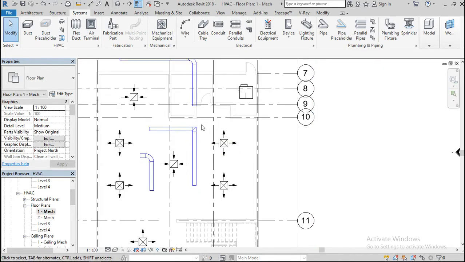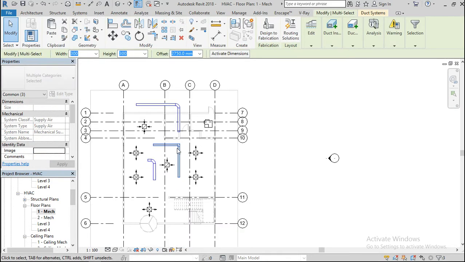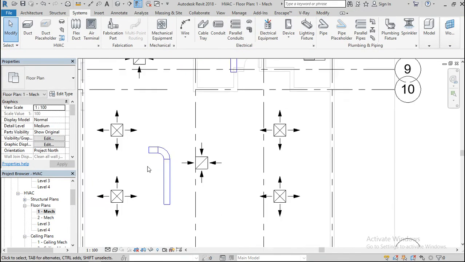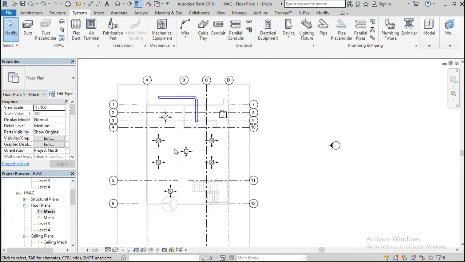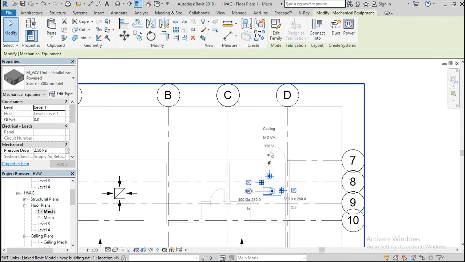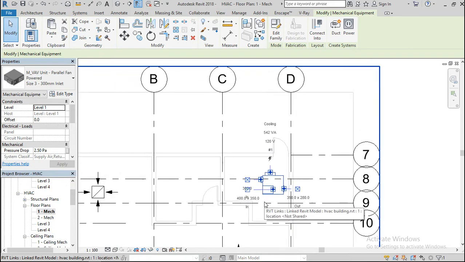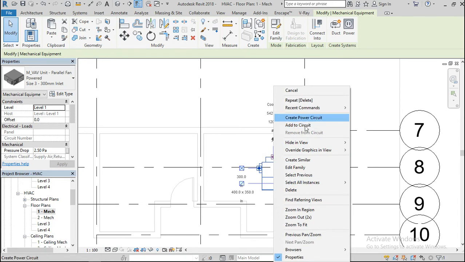Alright, okay, so select this one to delete it and delete it. Good. So I have this, which is for the cooling. Okay, you can click on this, please.